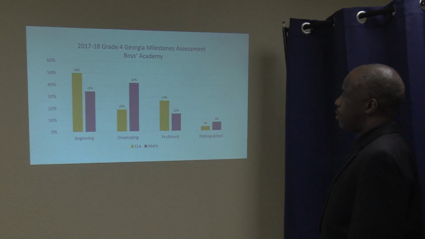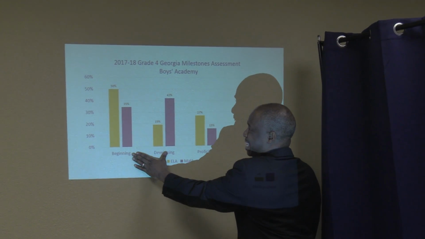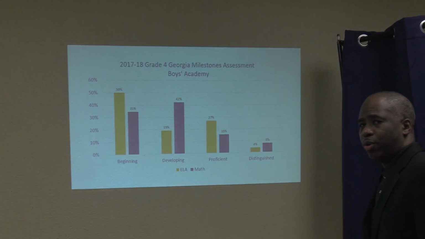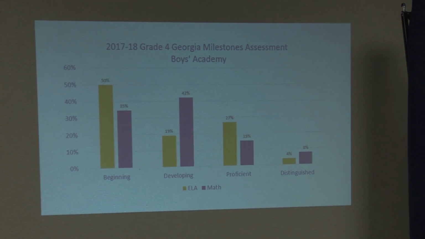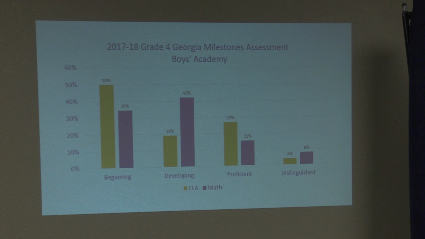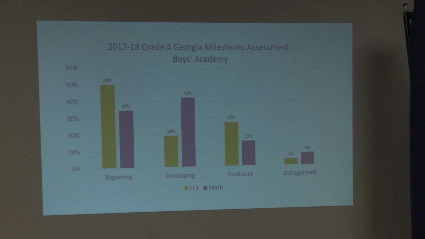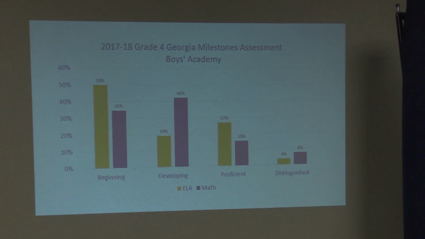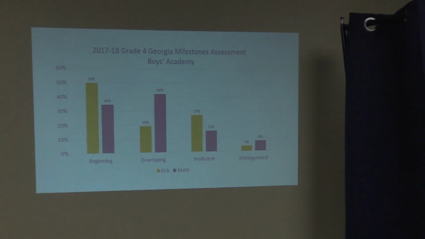For grade 4, similar, but now it's even higher because we're looking at 77% of our students who were not proficient on that Georgia Milestones in mathematics, which sounds an alarm for a problem. Now, we do have a couple that are in distinguished. It was slightly higher than 3rd grade, but for the most part, only 23% of our 4th grade students actually achieved proficiency or greater on that Georgia Milestones.